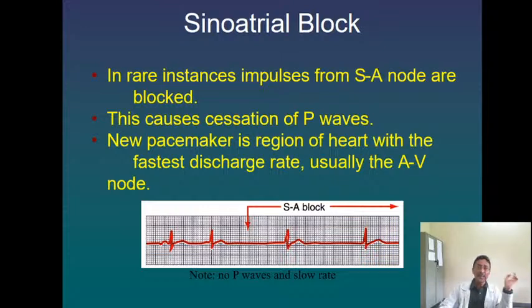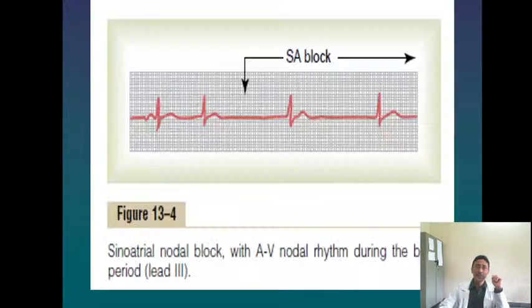in all the leads indicates a congenital absence of interventricular septum. So if there is an interventricular septum which has not been developed, a congenital absence of that, you find that there is no Q wave in any of the ECG recordings from any lead, it indicates absent IVS. Now this is about a sinoatrial block.